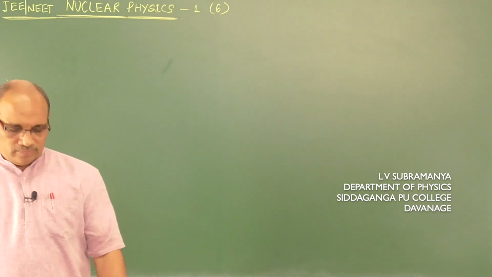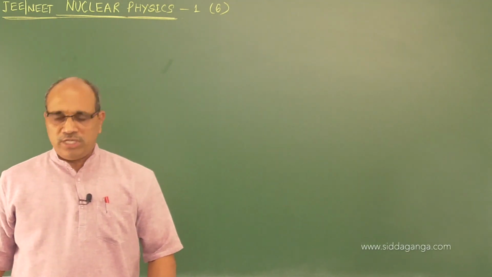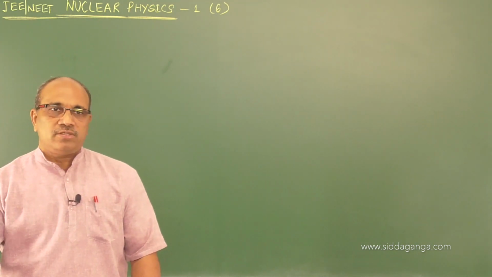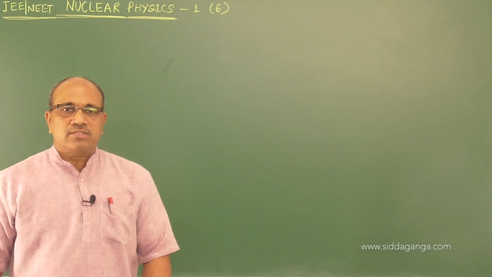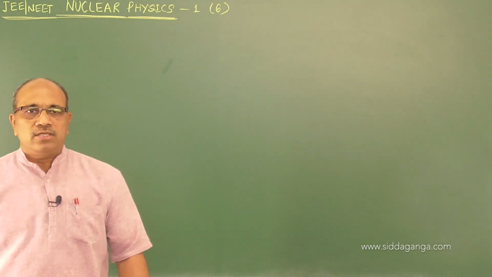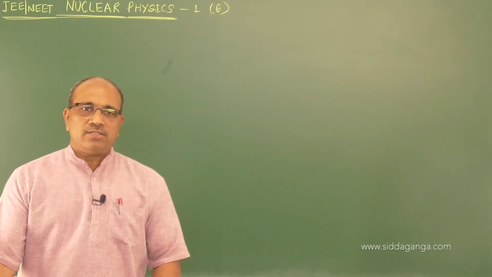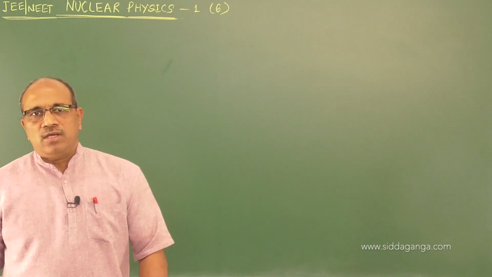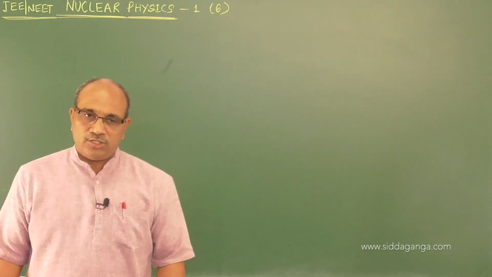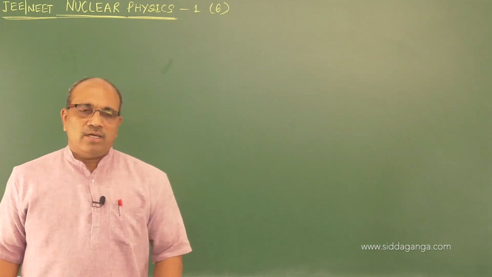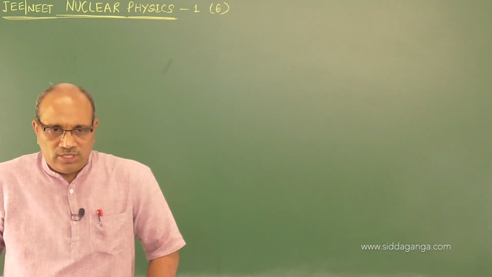Hi students, continuation of that. In the previous video we discussed numerical problems appearing from this chapter for board examination. The two important relations on which questions repeat, either in board or even in the entrance: one is mass defect, binding energy and binding energy per nucleon, and you must have the concept of isotopes, isobars, isotones, isomers, mirror nuclei, and also the mass defect relation, binding energy and binding energy per nucleon.